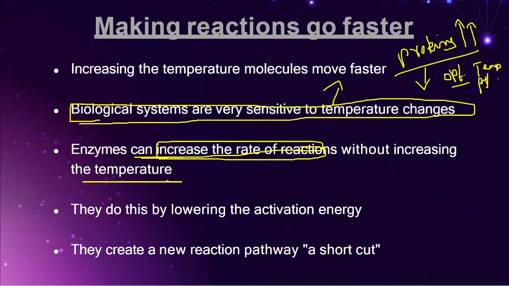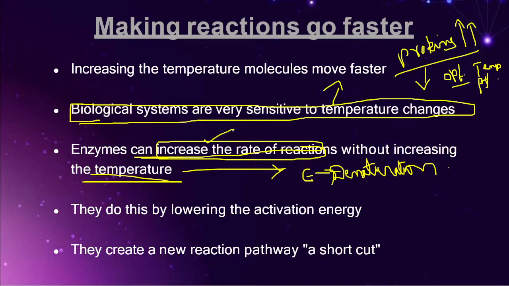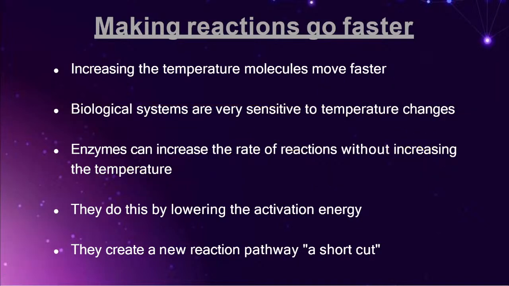Without increasing the temperature. Because if the temperature increases, what does the enzyme undergo? The enzyme undergoes the process of denaturation. We all know that. If the enzyme undergoes denaturation, how can it increase the rate of reaction? No way. So enzymes work in such a way that, friends, they always increase the rate of reaction without any impact or without increasing the temperature. How can they do this?